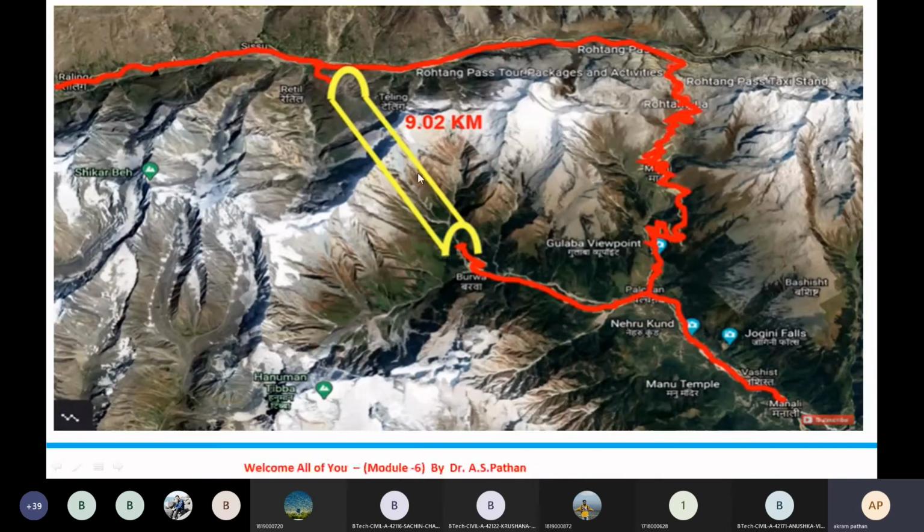Another challenge is that while constructing this tunnel, we require a lot of experienced engineers, that is, geological engineers. The first challenge is to know the different types of rock if you want to cut that particular range, that is the Pir Panjal mountain range.